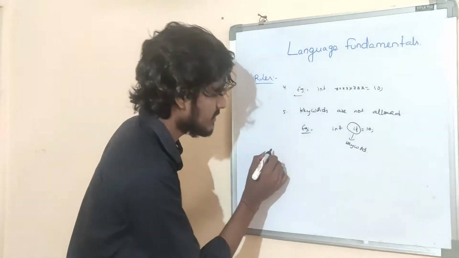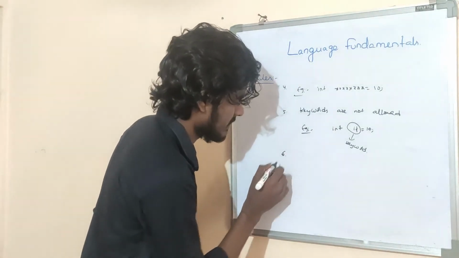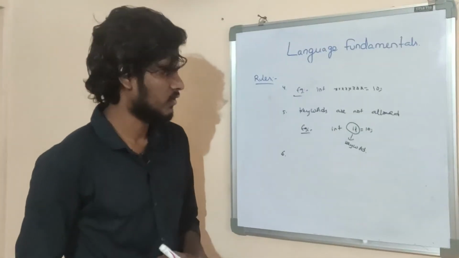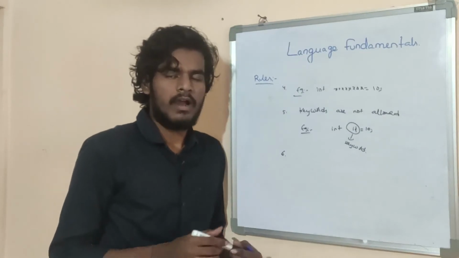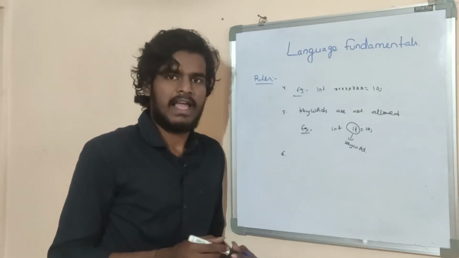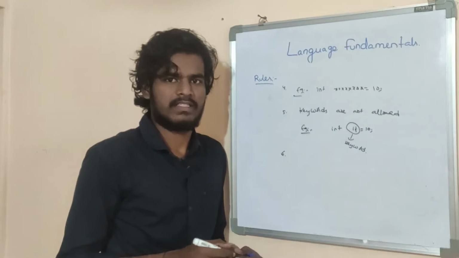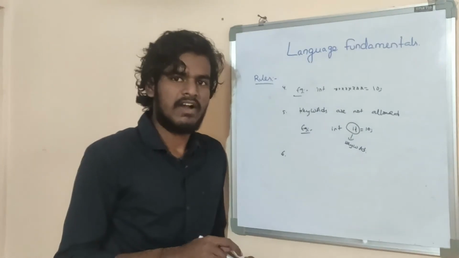What is the sixth rule? Listen carefully friends. All Java predefined classes and predefined interfaces we can use as Java identifiers.